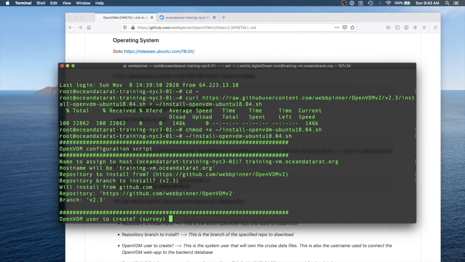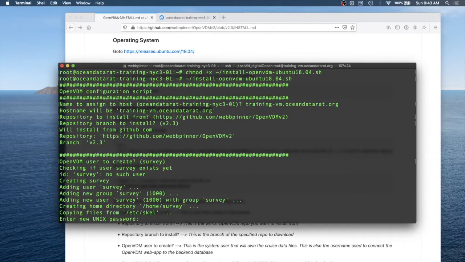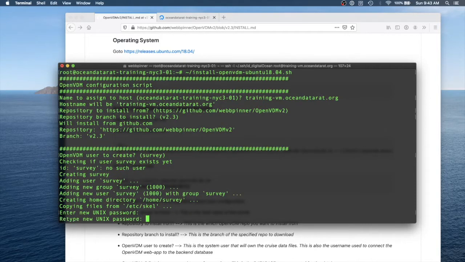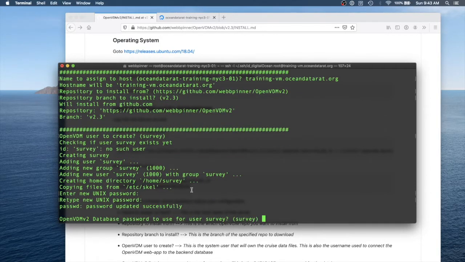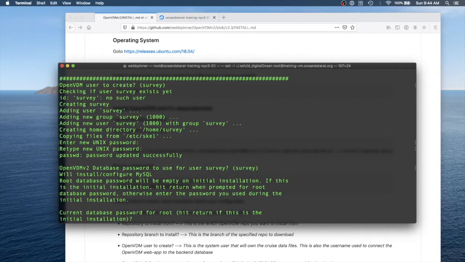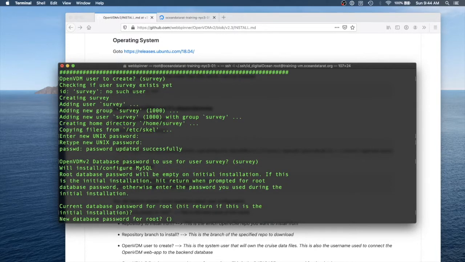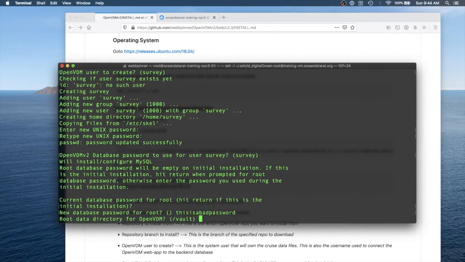This system user will be the owner of the data files managed by OpenVDM, as well as the user OpenVDM will use to connect to the MySQL database. Here the password is set for the database user. Next, the root password for the MySQL database service is configured. Finally, we set the root data directory for OpenVDM. This will become the parent directory for all cruise data directories.